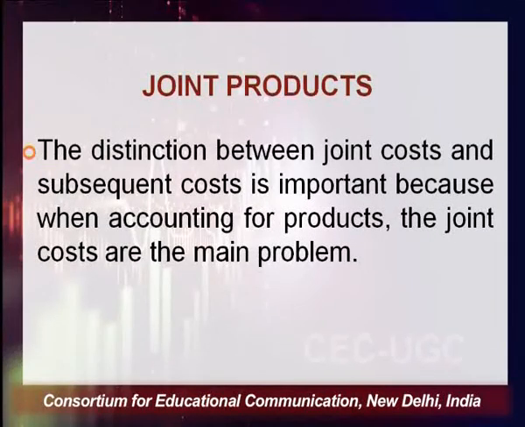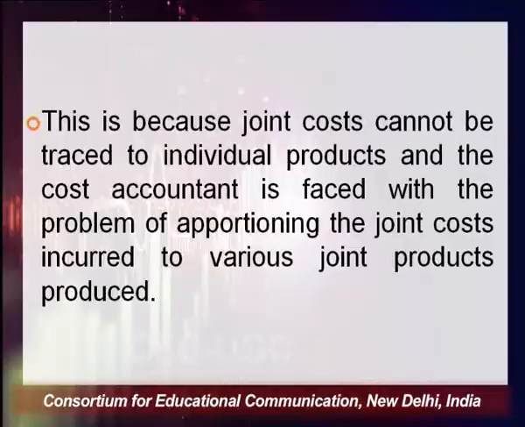The distinction between joint cost and subsequent cost is important, because when accounting for products, the joint cost is the main problem. The subsequent cost is not a problem; how you deal with joint costs is the issue. This is because joint cost cannot be traced to an individual product, and the cost accountant is faced with the problem of apportioning the joint cost incurred to the various joint products produced.